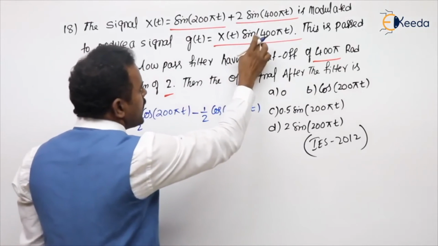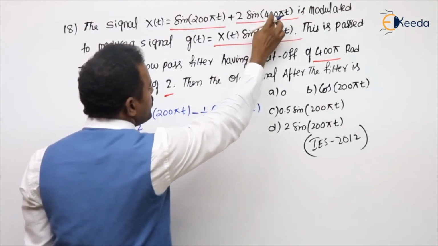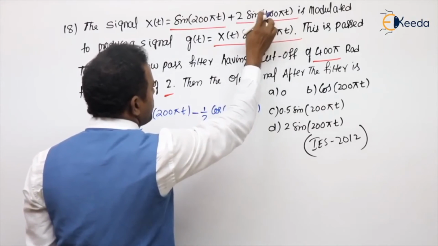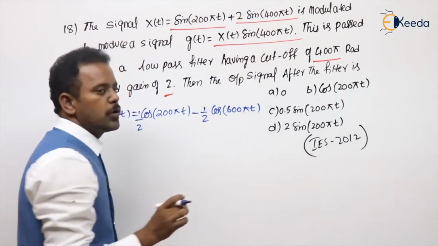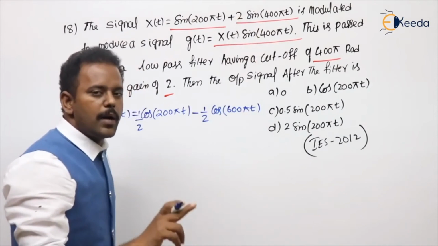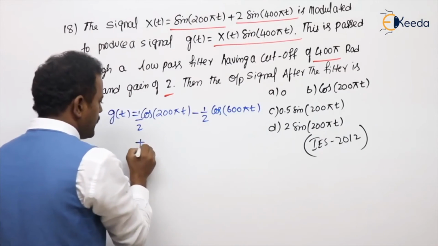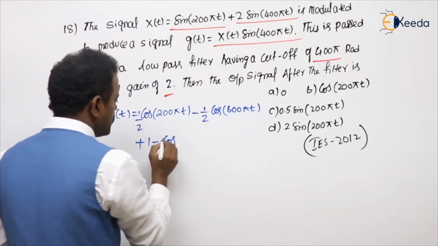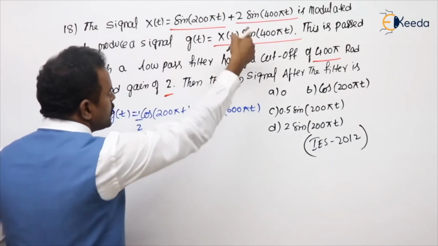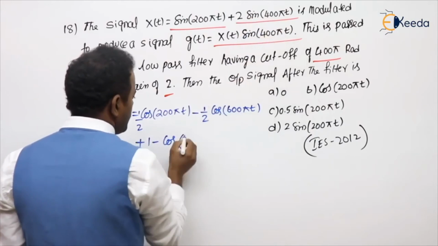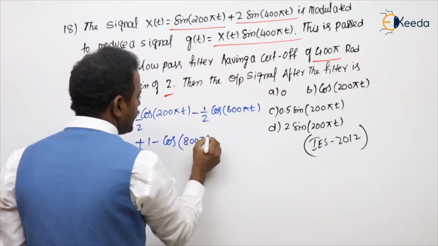Next, sin 400 pi t into sin 400 pi t, sin square 400 pi t into 2. 2 is there. 2 sin square A is 1 minus cos 2A. So plus 1 minus cos 2A, 2 into 400 means 800 pi t.